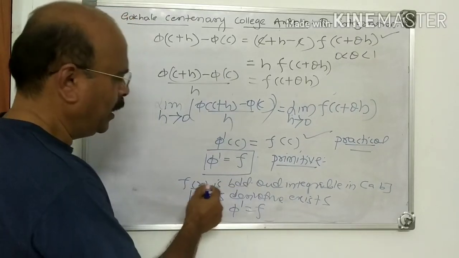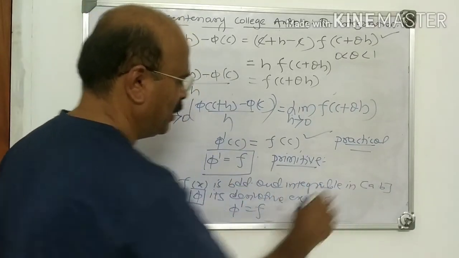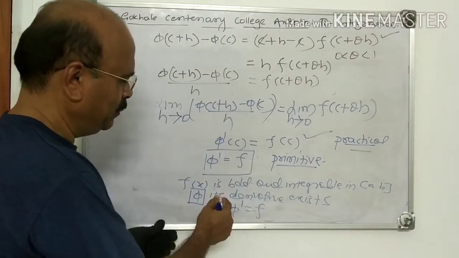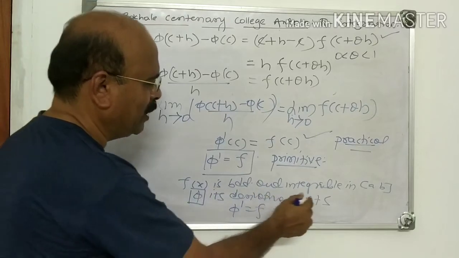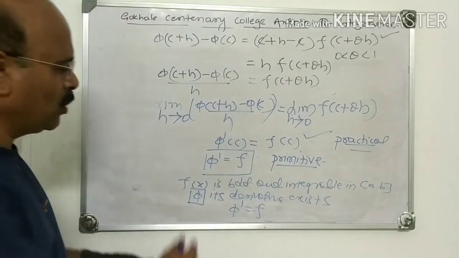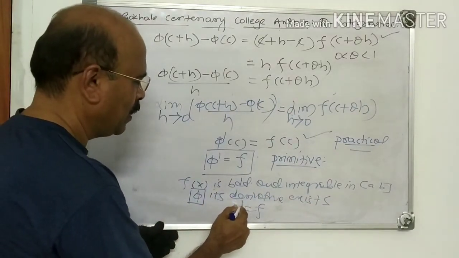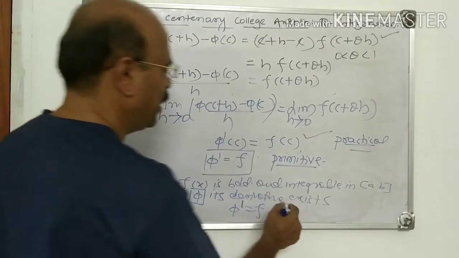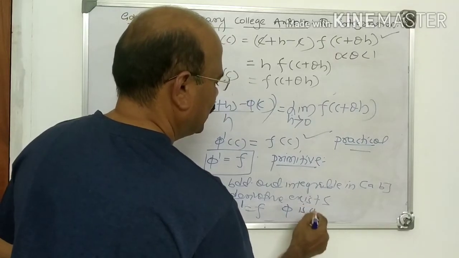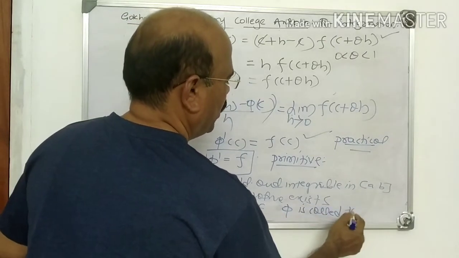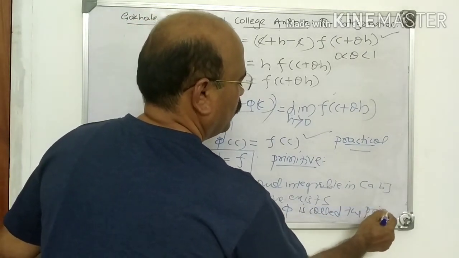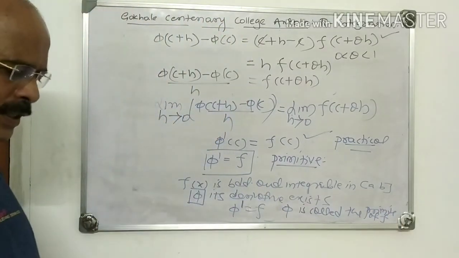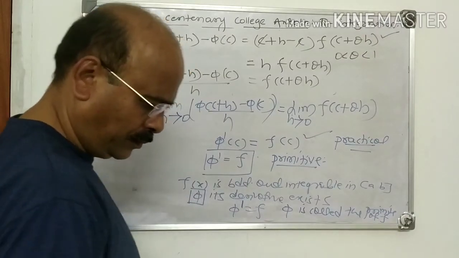I explain once again. F x is bounded and integrable in AB. Phi is a function so that its derivative exists. Derivative of phi exists, and phi dash is equal to f. Then phi is called the primitive of f. This is the definition.